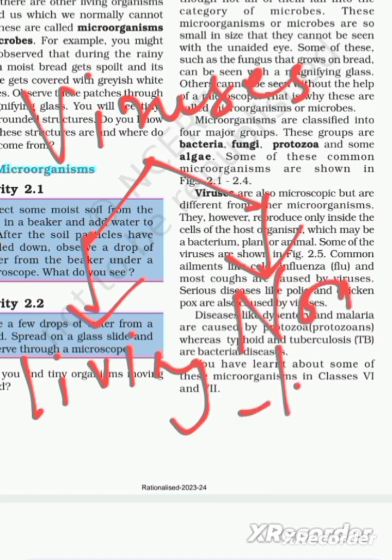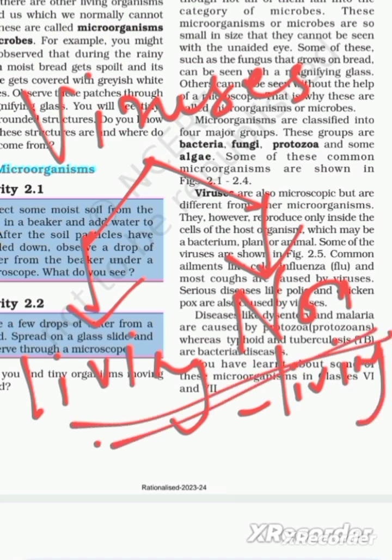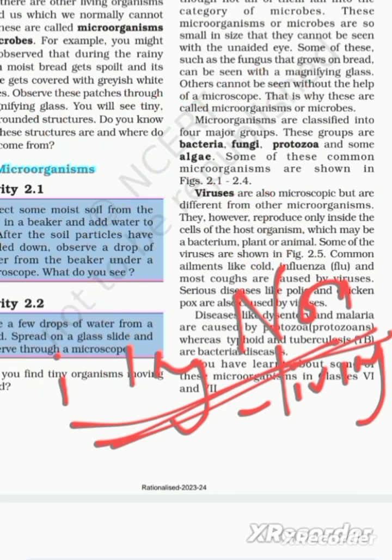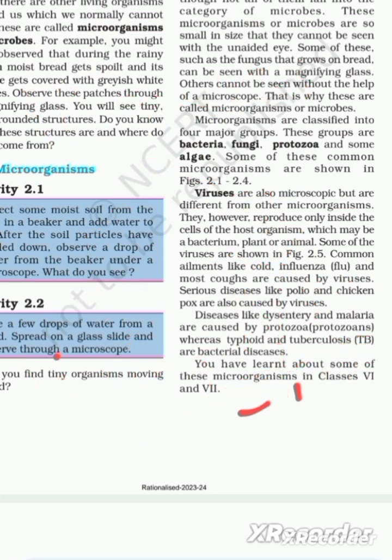Why we cannot say that it is completely microscopic and completely non-living, because viruses in the first phase of their lives are inactive.